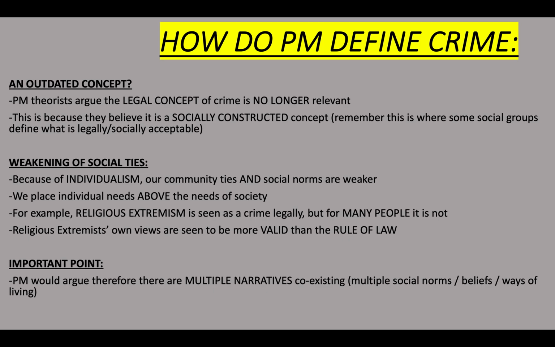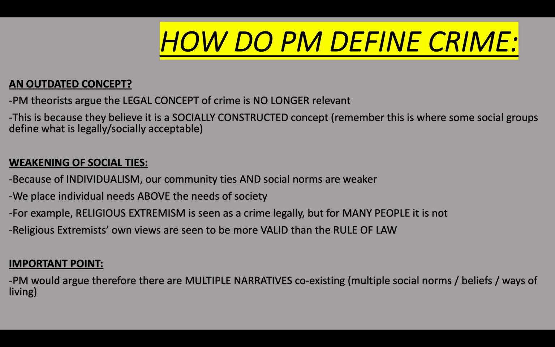So postmodernists would therefore argue that there are multiple narratives coexisting. Multiple narratives means multiple stories. There are multiple ways of living. We have multiple social norms, multiple beliefs, multiple ways of living. And in a postmodern society, they all exist.